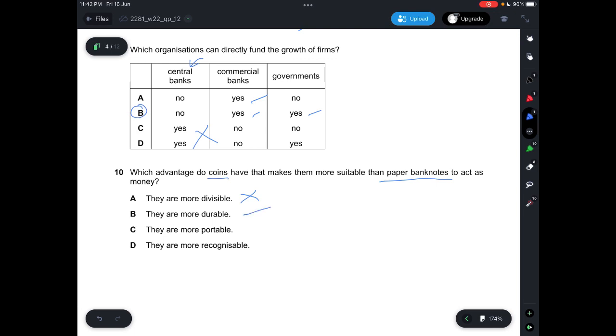C, it says they are more portable. To say that they're more portable is actually a bit of a mixed bag, because coins are much heavier than paper banknotes. So when it comes to portability, paper banknotes are actually much better. So that's not really the correct answer. And D says they are more recognizable, which is incorrect, because paper banknotes are much larger in general, so the more recognizable ones would be paper banknotes, to be really honest. So answer is B.